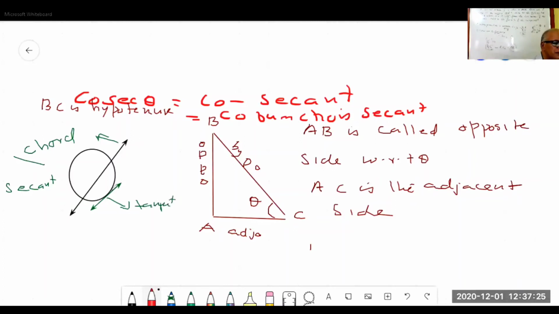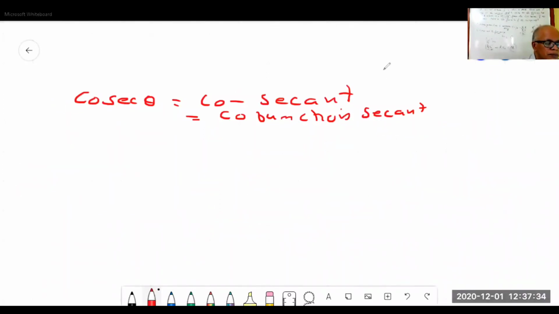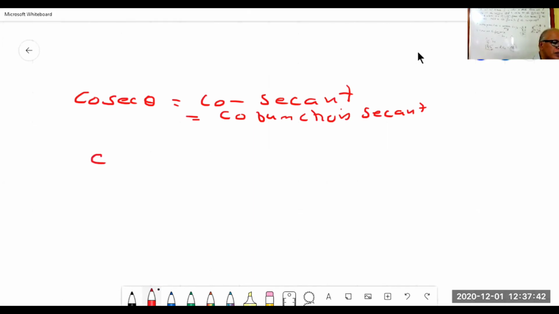Now, what have we learned? Cosec theta is equal to hypotenuse by opposite side. That is 1 by sin theta.